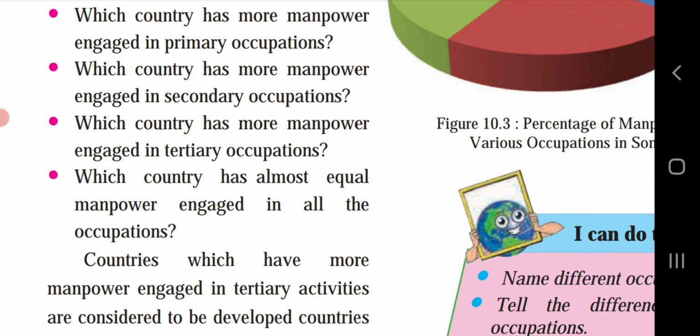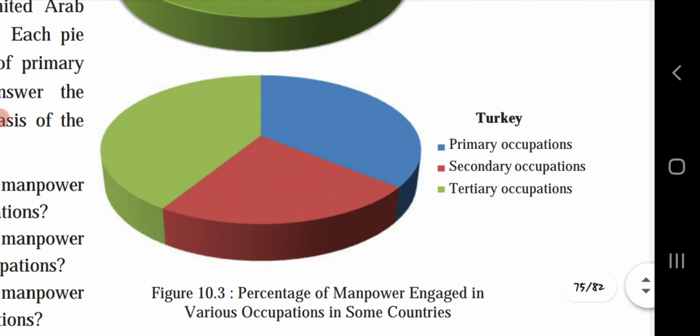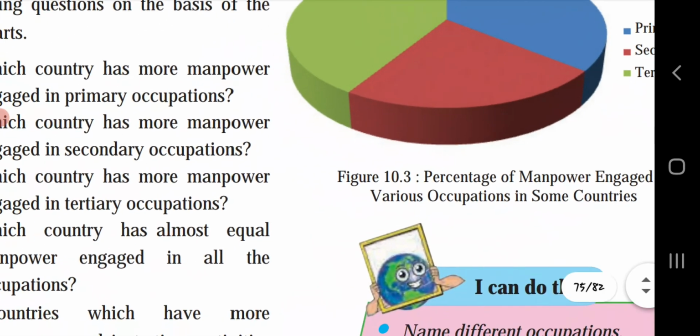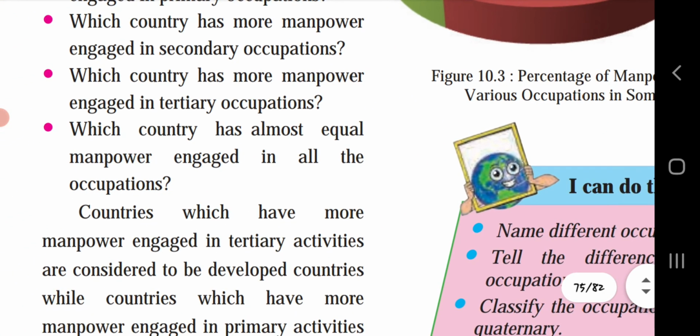Which country has almost equal manpower engaged in all the occupations? Here, the third one, Turkey, has all the three levels almost equal: primary occupation, secondary occupation, tertiary occupation. Compared to all the others, in the third one the manpower is engaged in all the occupations equally.